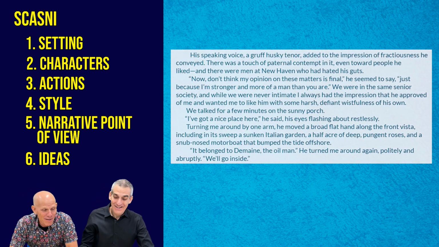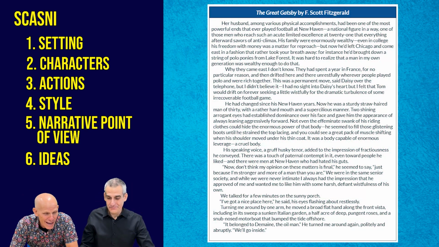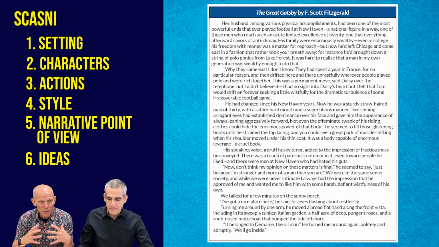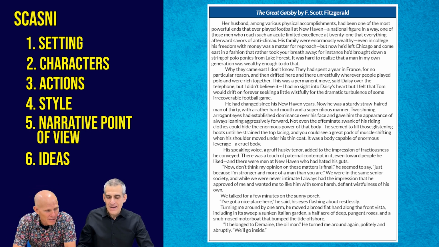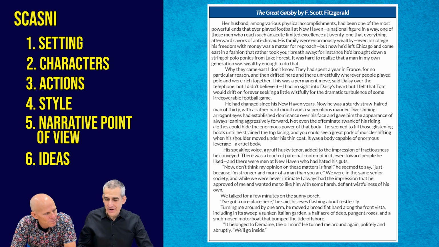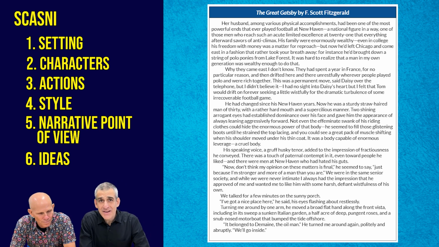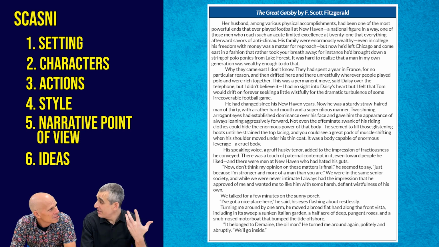And that's Tom Buchanan, a portrait of a very arrogant and dominant man of enormous wealth. So you get the idea of how F. Scott Fitzgerald really wants to characterize this man, Tom. Now, I think the best thing to do would be to go through the SCASNY acronym. I'm going to start with setting and identify some things in the passage, and we'll go through the acronym and see how that comes.